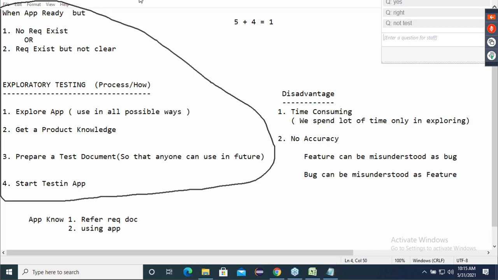Oh, is it 5 plus 4? It is giving us 1. Next, let me try the next one. I tried 4 plus 5. And I got the answer as minus 1. I don't know. Now you tell me, what is the mindset of a test engineer? Please use common sense here at least. Now, what is the mindset of a test engineer? Then he did 2 plus 2. Some combinations he's trying. He got the answer as 0.